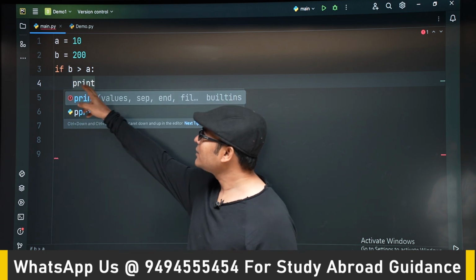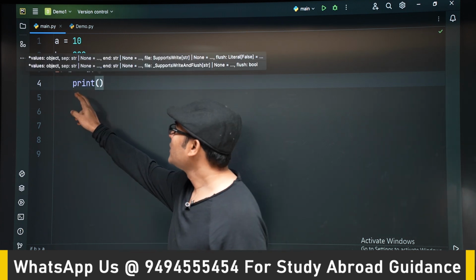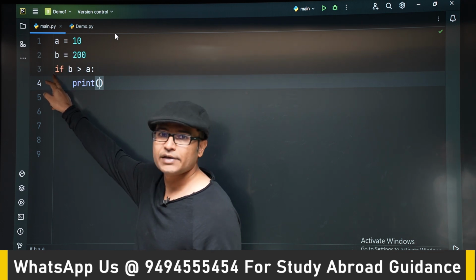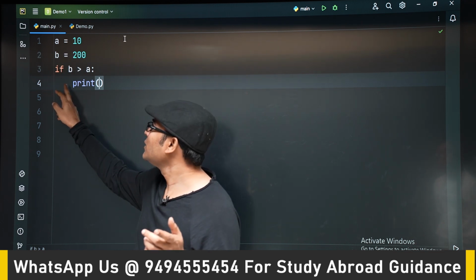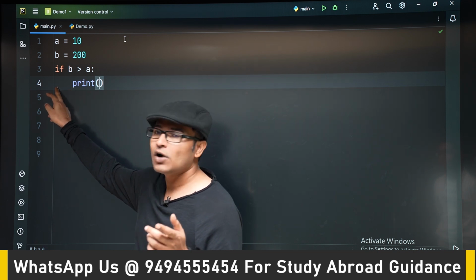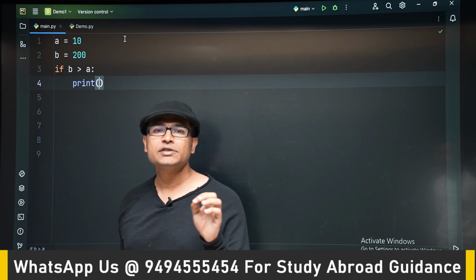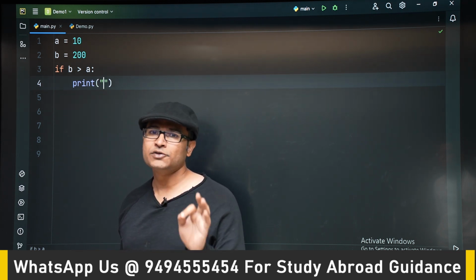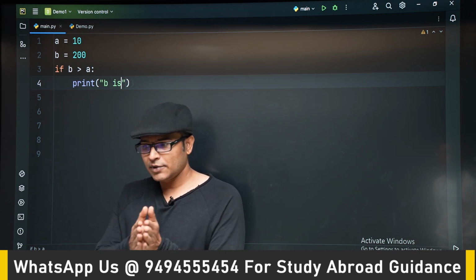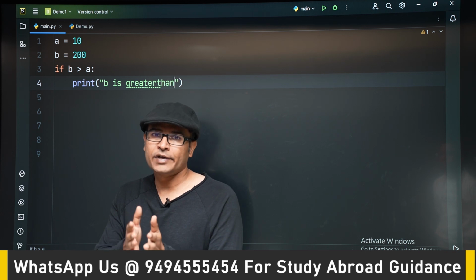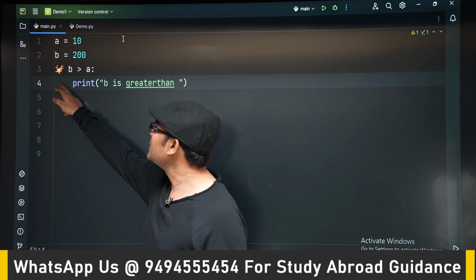Now you can see clearly here that if doesn't have any spaces before it. But if you look at print, there are 4 spaces here, right? So this is called indentation. The Python standard says that maintaining 4 spaces for indentation is good. So indentation is nothing but moving the code a little inside. That is indentation, if you don't know that. So we are moving the code a little inside.